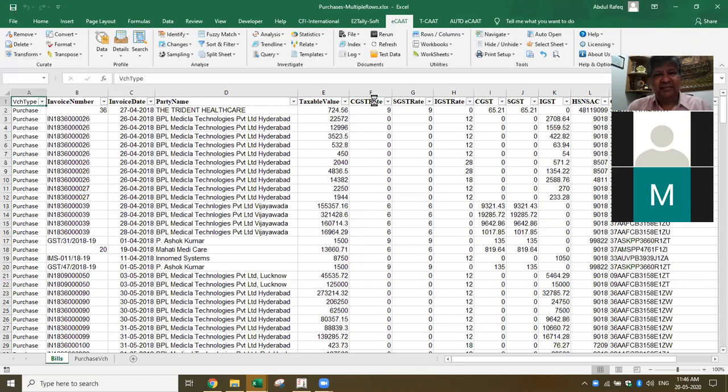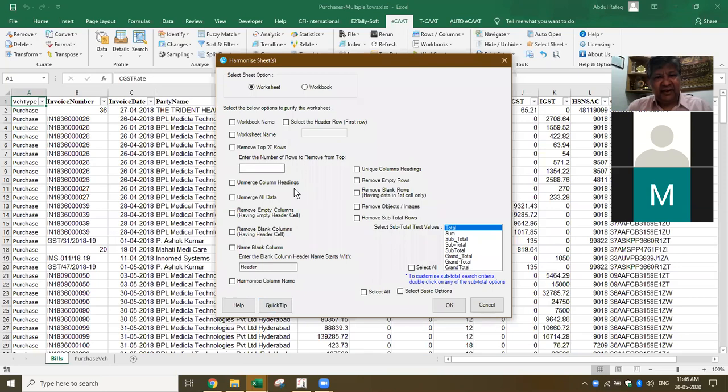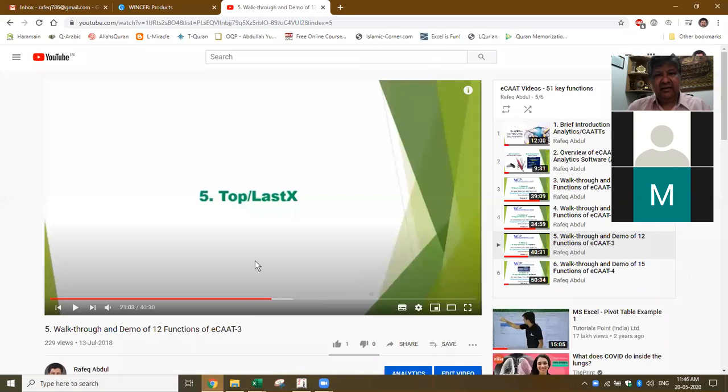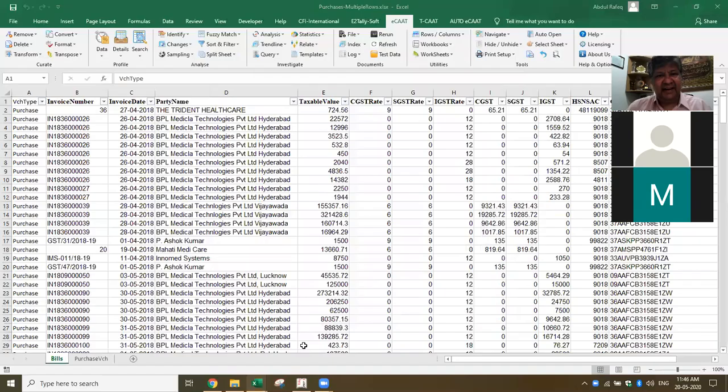For example, you cannot give a special symbol in the column name. There are a few such things, so you run this function and harmonize sheets will take care of it. It will rectify that. For example, I have CGST percentage, rate percentage, where percentage is used in the column name. It will remove the percentage symbol and then give the data, and then you can use it. Generally what we recommend is that you take a copy of the data and then perform the analysis, not doing anything with the original data. Only the column headings will be slightly modified.